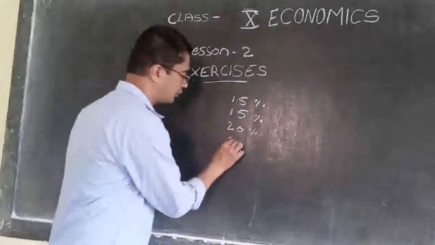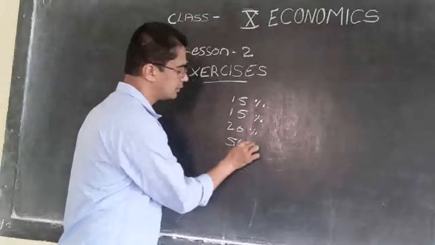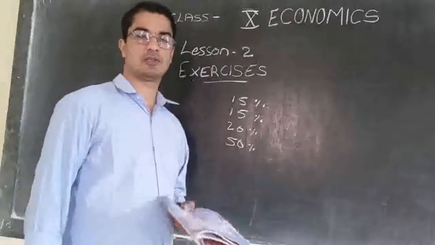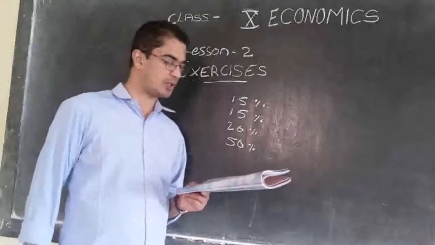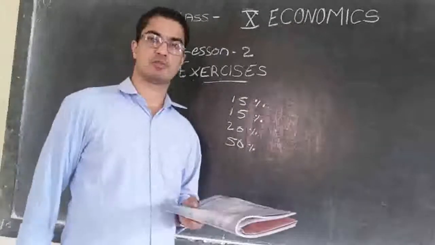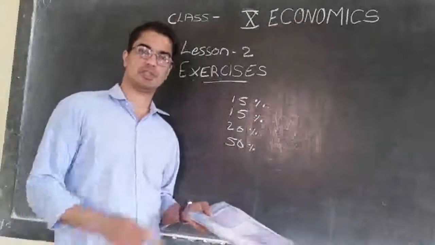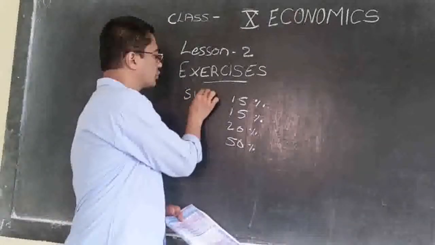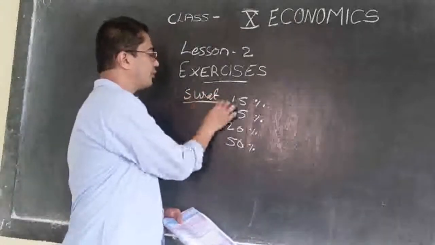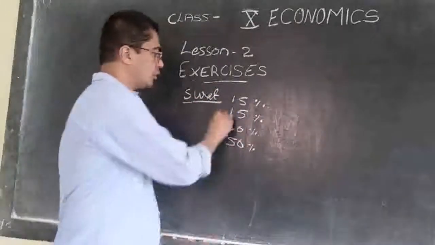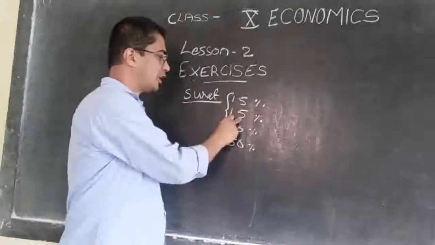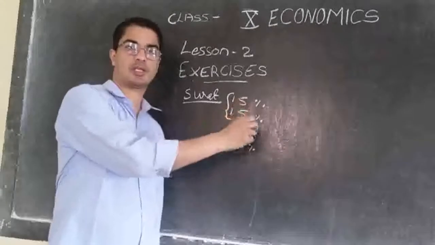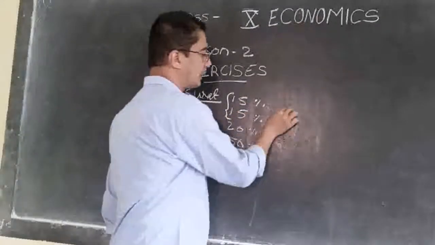Then another 50 more. So the large section, 50% of the people are working in the small workshops. So this is how the researcher saw in the city Surat. People who are working. So 15 plus 15, 30% of the people are working in the organized sector.